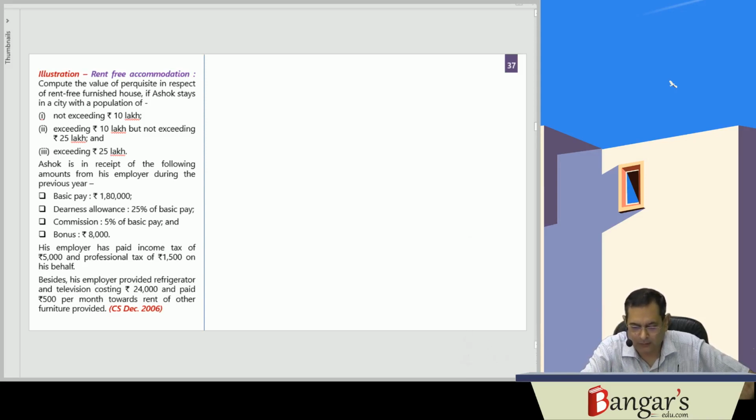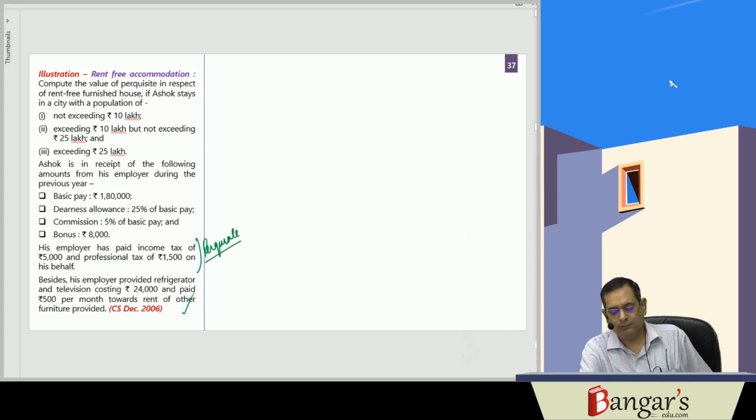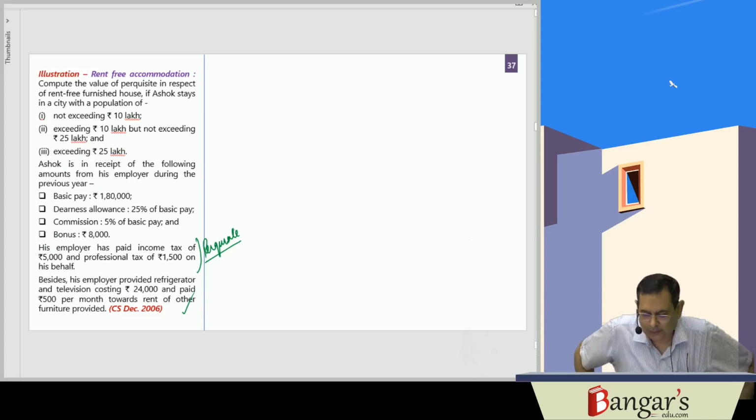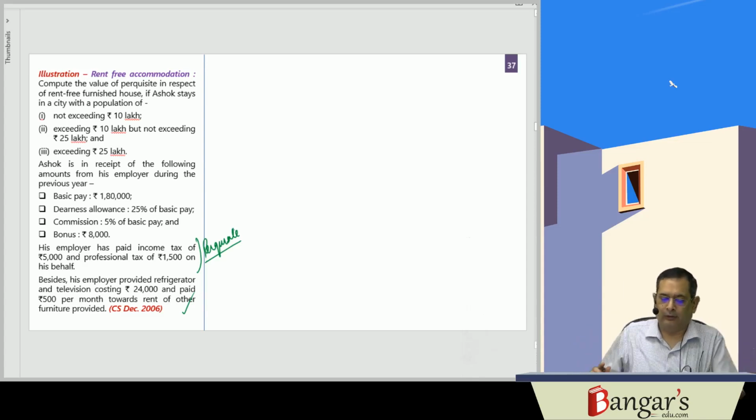Here, basic salary is provided, DNS allowance is provided, commission is provided, and bonus is provided. Income tax and professional tax which has been paid by the employer on behalf of the employee is a perquisite. A refrigerator has also been provided, and a television has also been provided. We are required to determine the taxable value of perquisite.